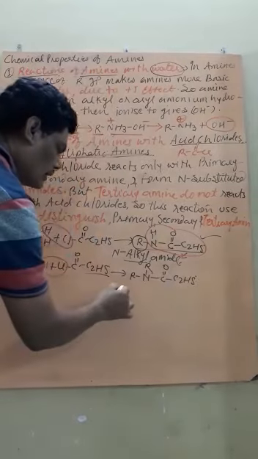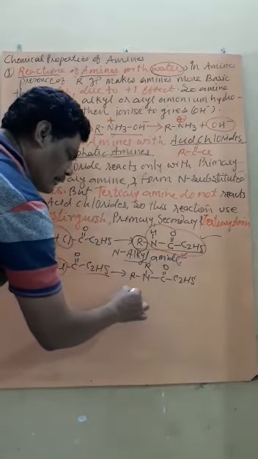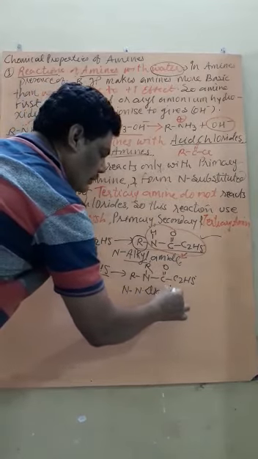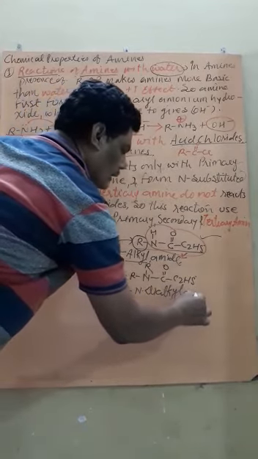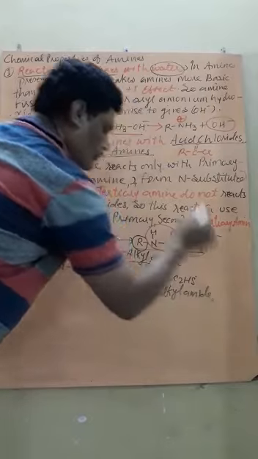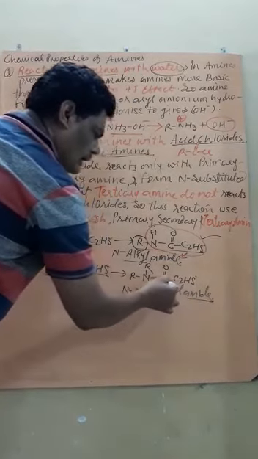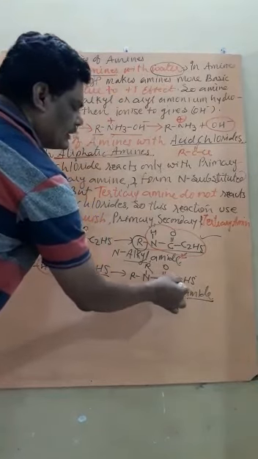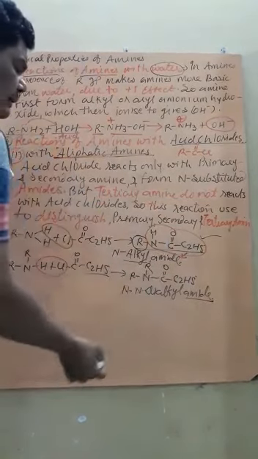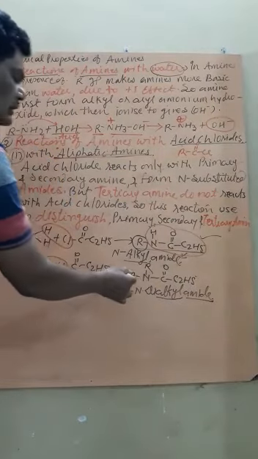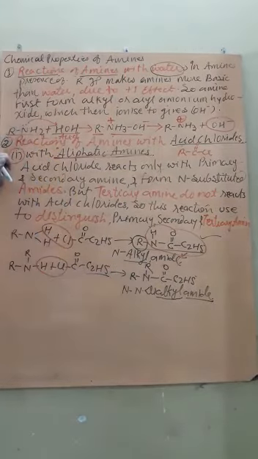So that becomes an N,N-dialkyl amide. I am writing amide and alkyl generally here because you can take CH3, C2H5, any of them; the R can be replaced by anything.